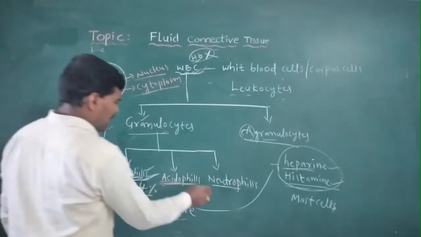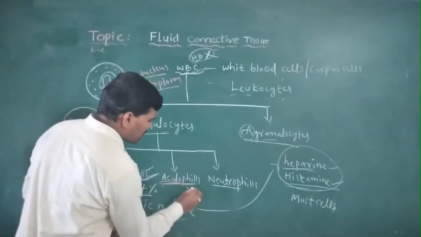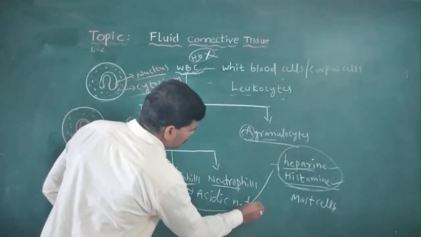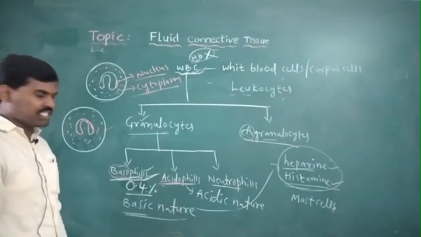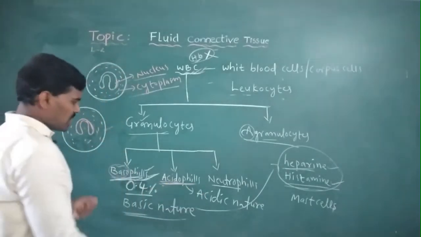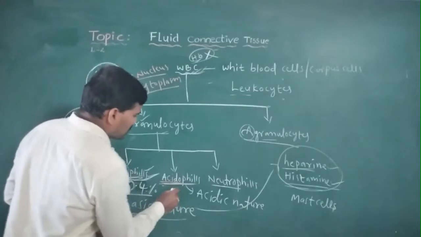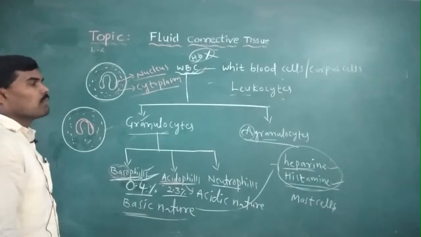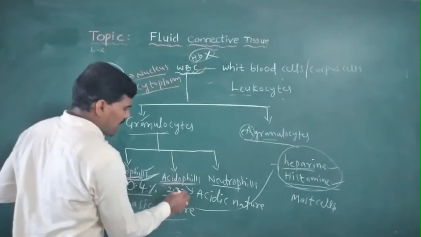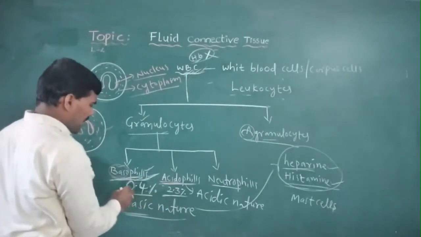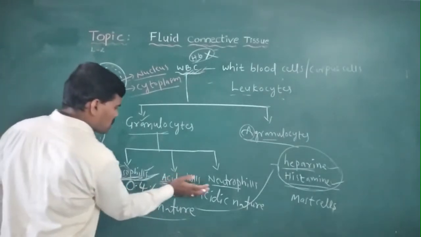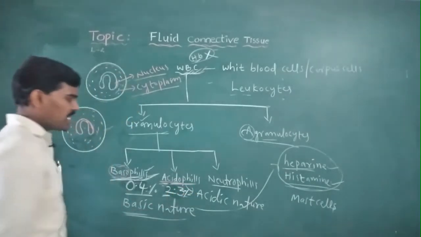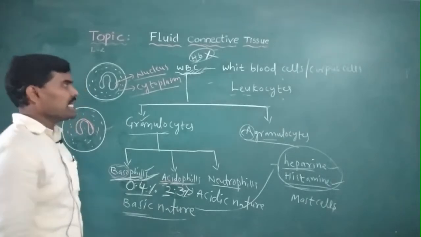So this is the acidic nature. Acidophils have an acidic nature. How much percentage of the WBCs are acidophils? Acidophils are 2.3% of the WBCs, and basophils 0.4%. So 2.3% of the WBCs are acidophils.